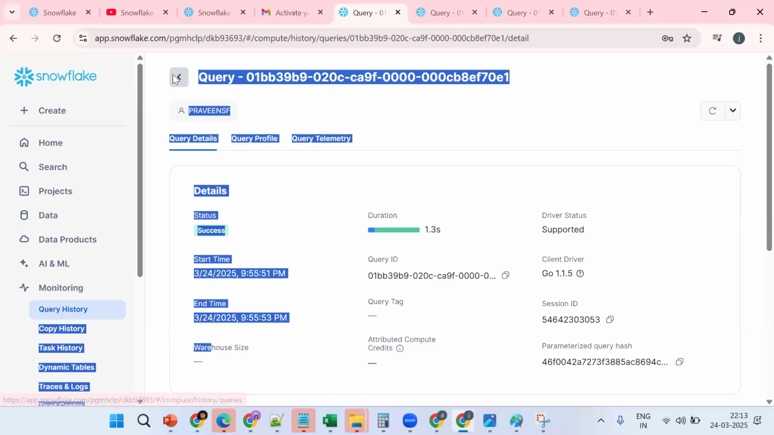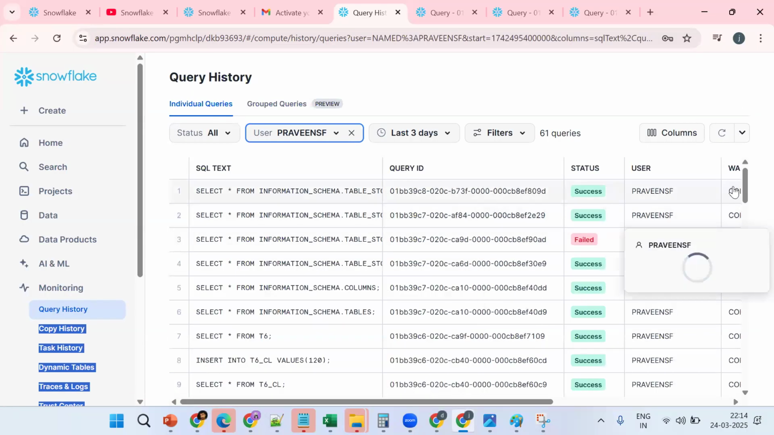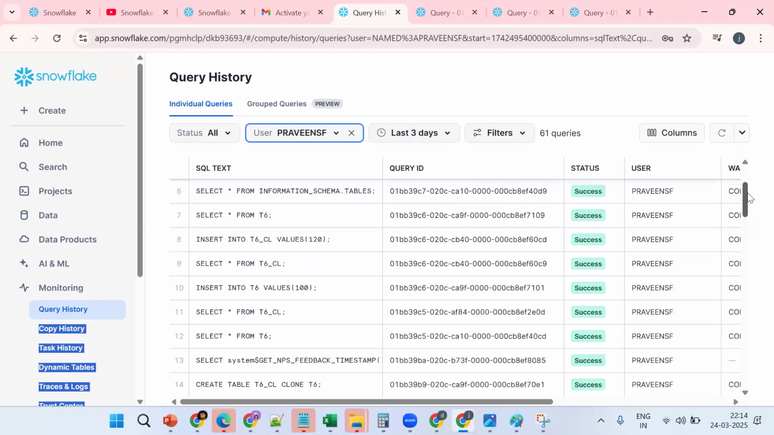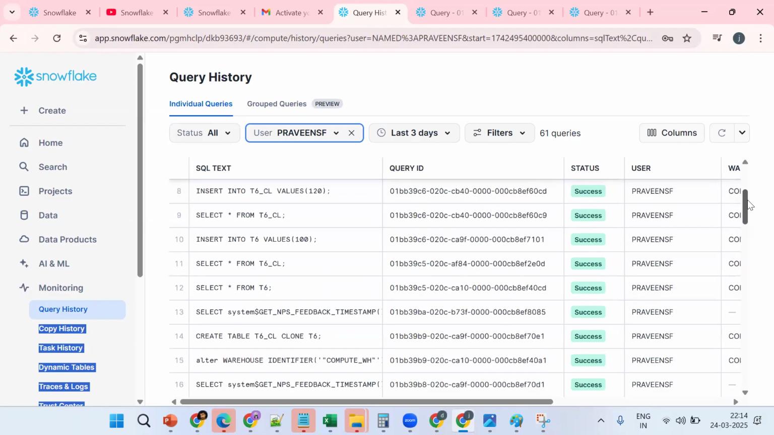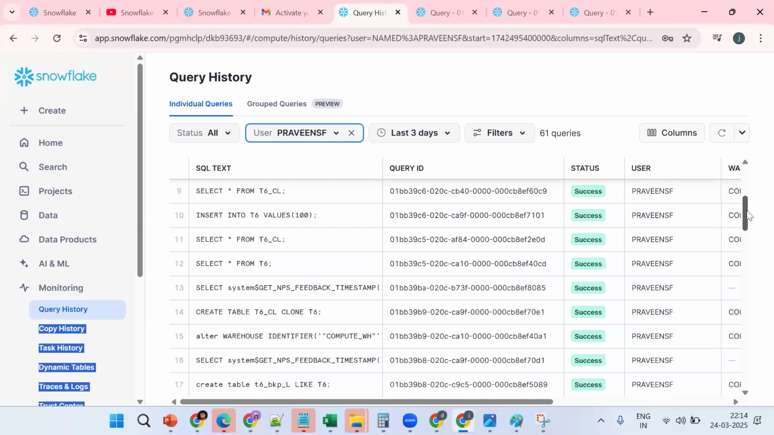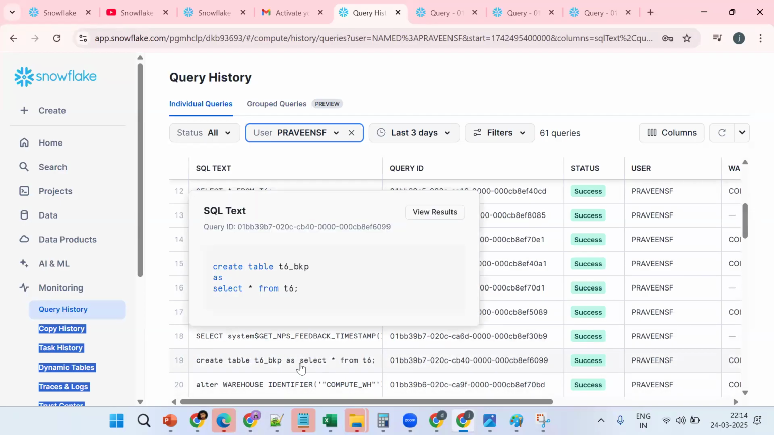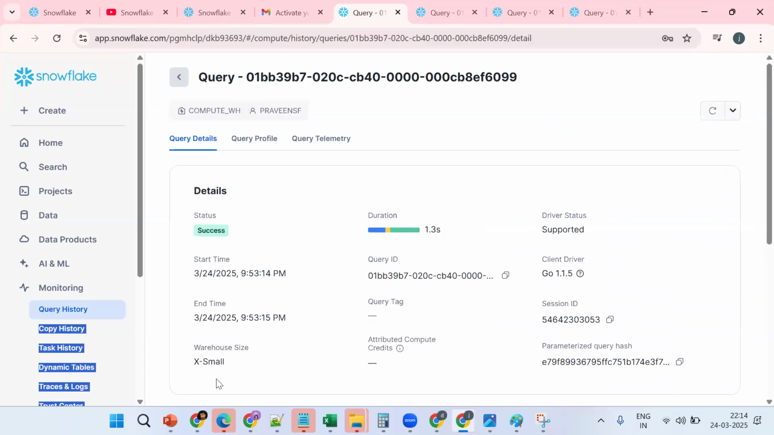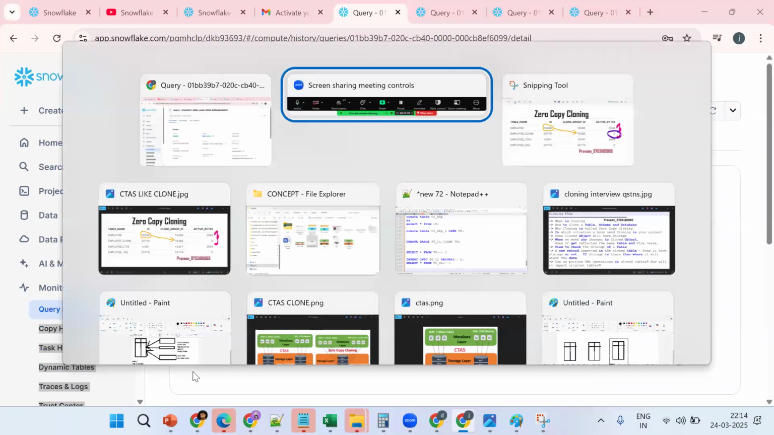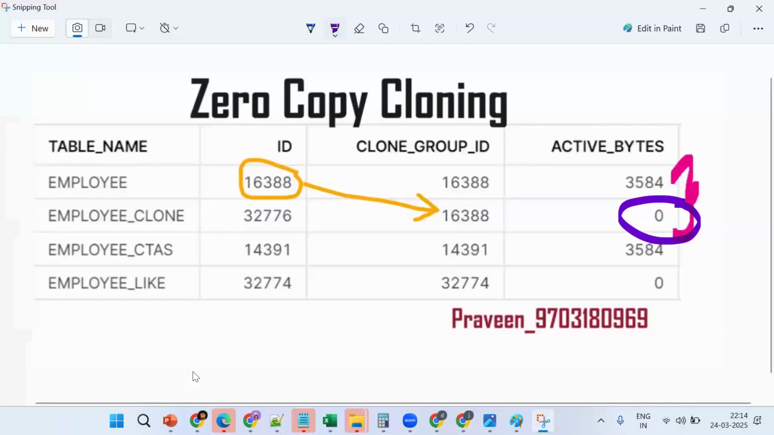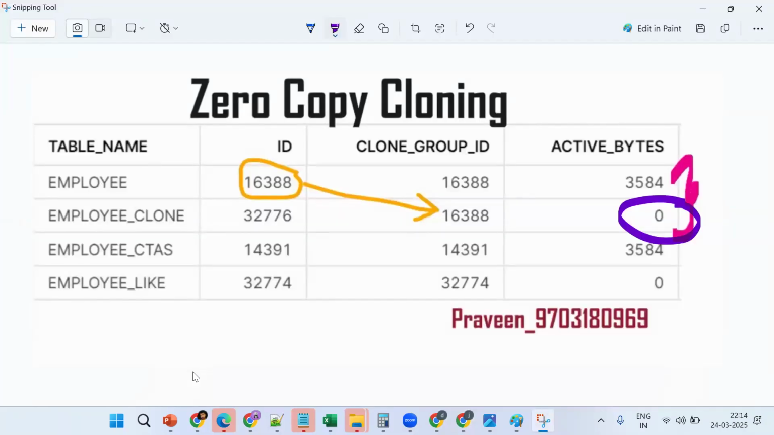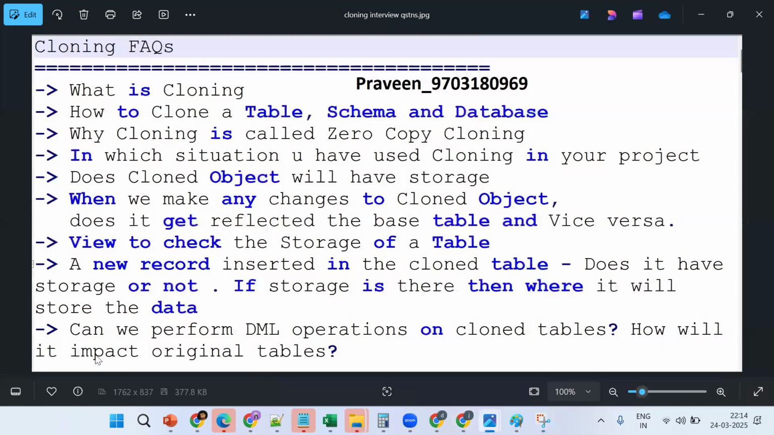So what about the other thing, normal thing? Suppose create table name, is anything there? No, because that is not computation power. What about CTAS? Tell me, will CTAS have computation power or not? Yes. So this is the functionality. Because we are physically storing the data, only cloning has no storage cost and no computation cost. That's what's called zero copy cloning. So what's the view? Information schema table storage metrics, active bytes is the column.